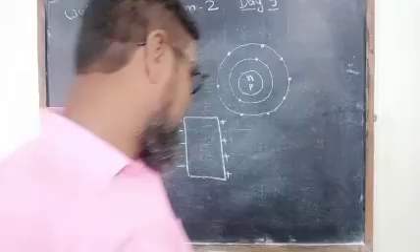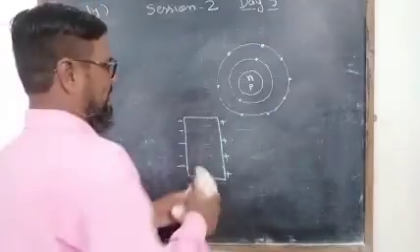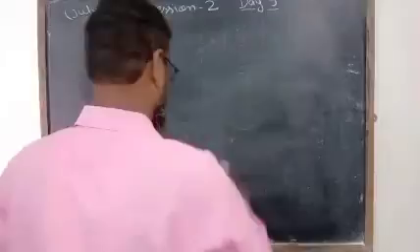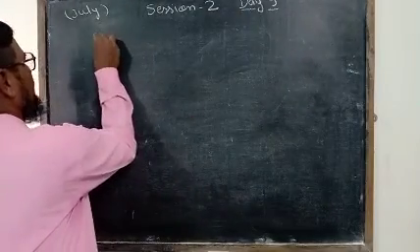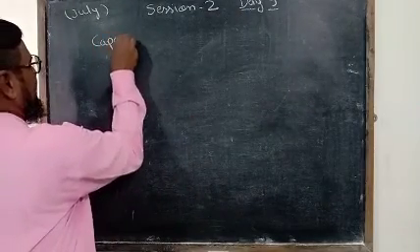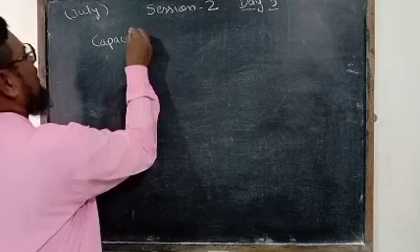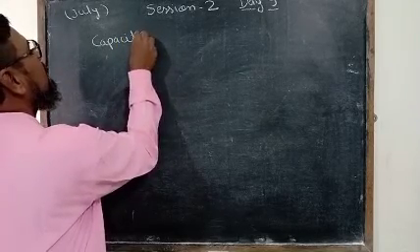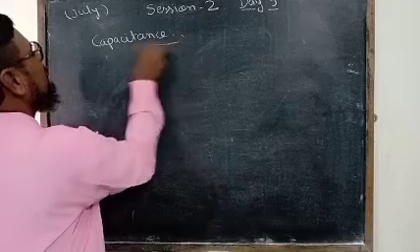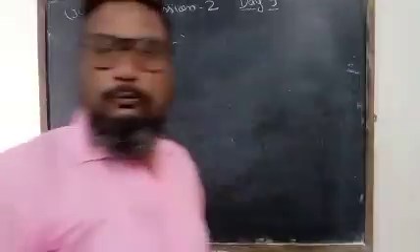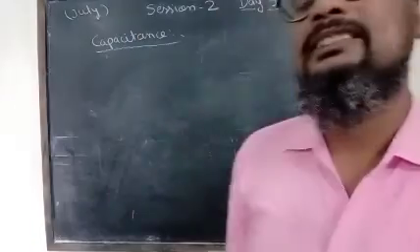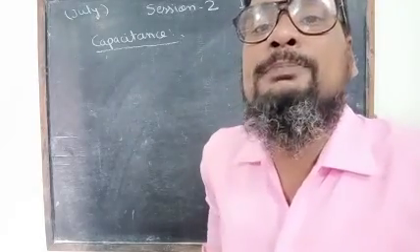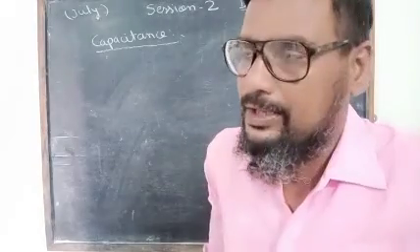Now we shall discuss capacity or capacitance. What is capacitance? Capacitance is the phenomenon of holding a charge by a substance.